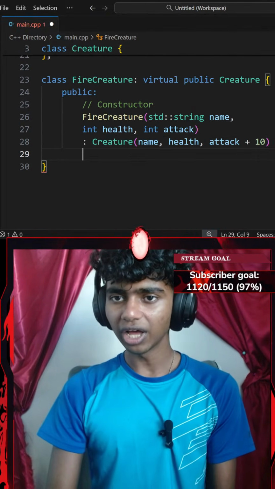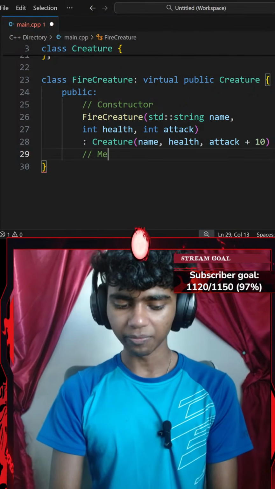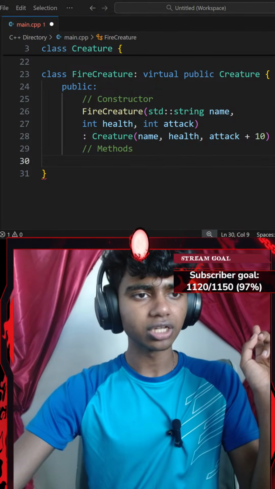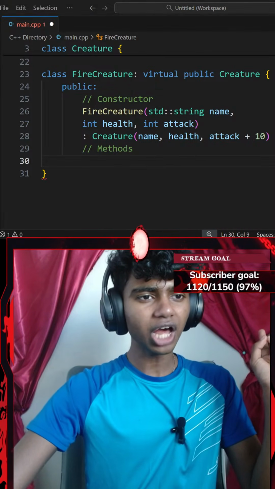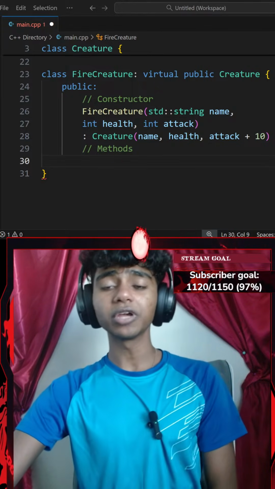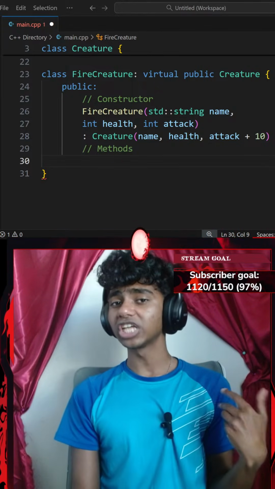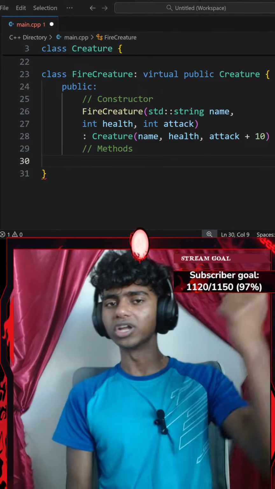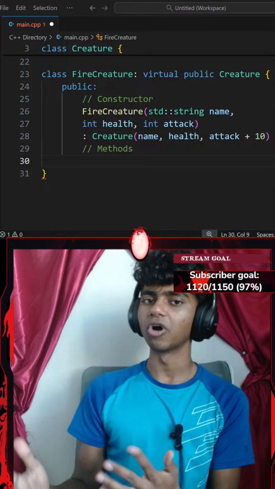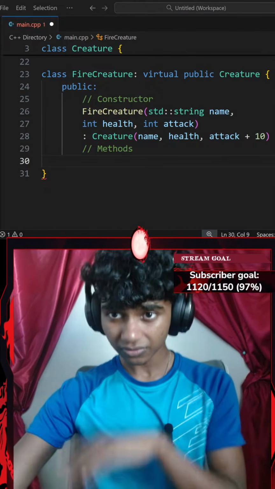Okay, that's it. Let's go ahead and add a comment now that says something like methods. For my methods, let's read the instructions again. Why do you have comments in the code? Honestly, the reason I have comments in my code is that it is pretty good practice to add comments, because eventually when the code is 500 or 600 lines, you would want to know which topic is for which part, so it's more readable.